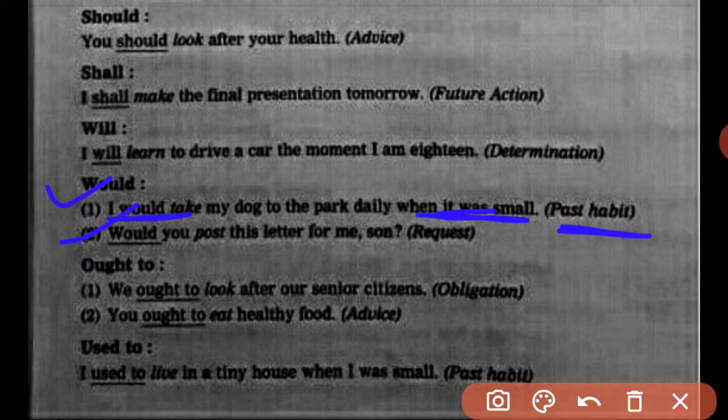Next one, would you post this letter for me, son? Request, right? So how is it a request? That is asking someone formally, at that time the word would is used. So if you are framing a question, at that time it may be a request. So to request, the word would is used.